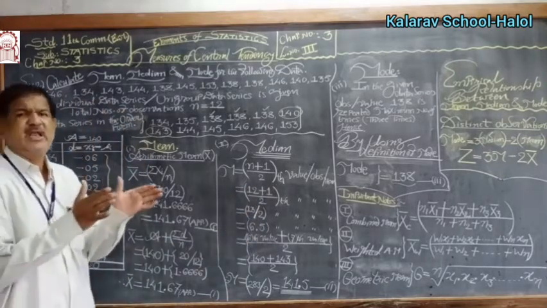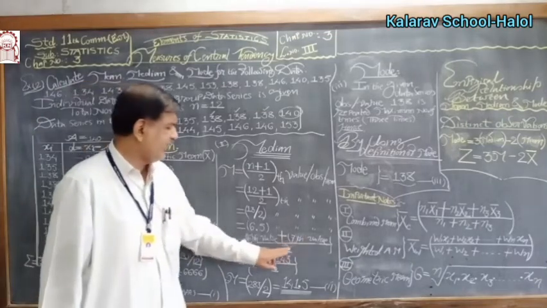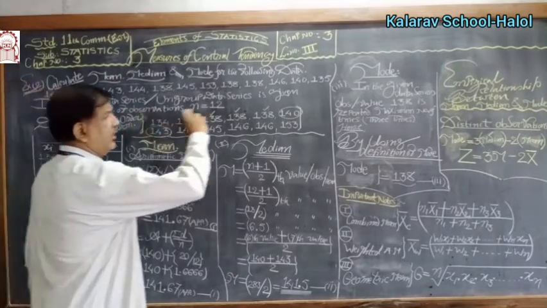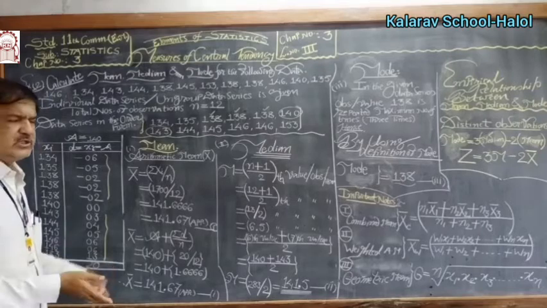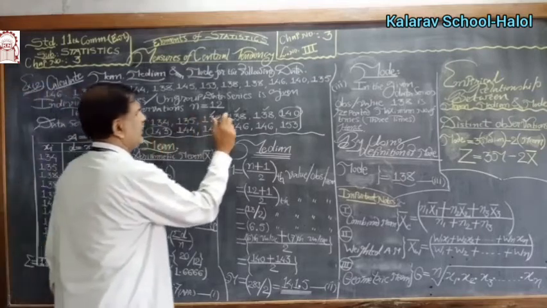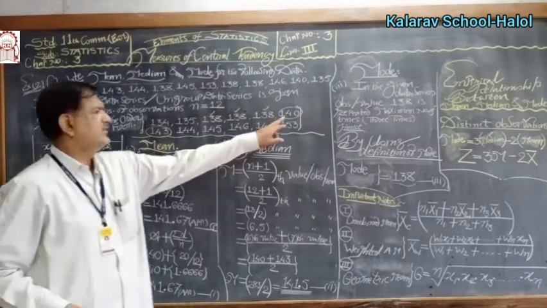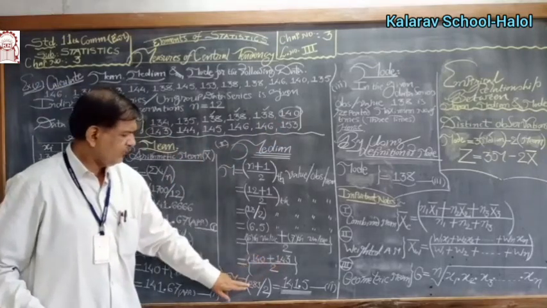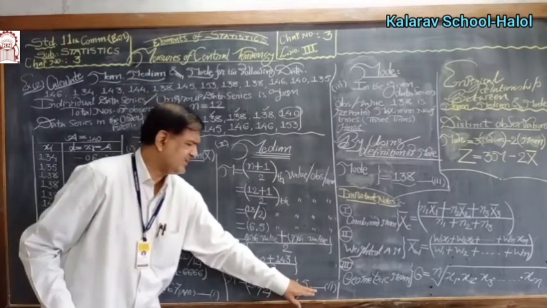6.5 lies exactly between 6 and 7. Therefore, the 6th value plus the 7th value divided by 2. After arranging the data in order, 1, 2, 3, 4, 5, 6: this is the 6th value, and this is the 7th value. 140 plus 143, divided by 2, ultimately the answer will be 141.5. Call this answer number 2.